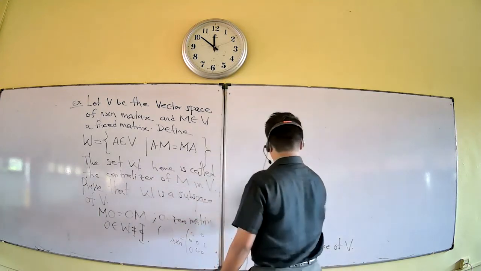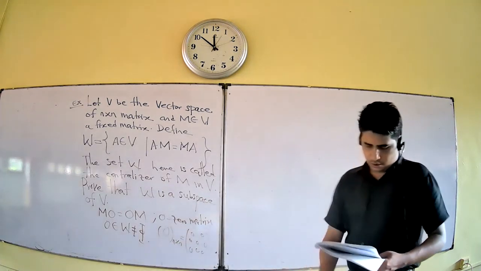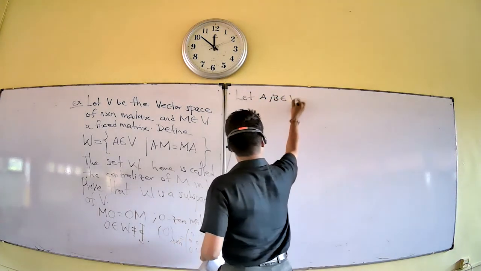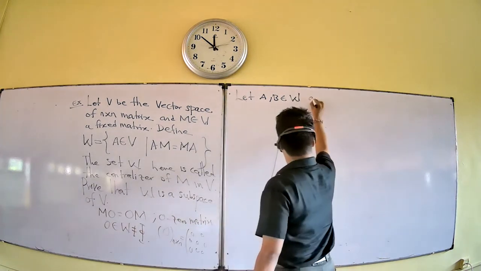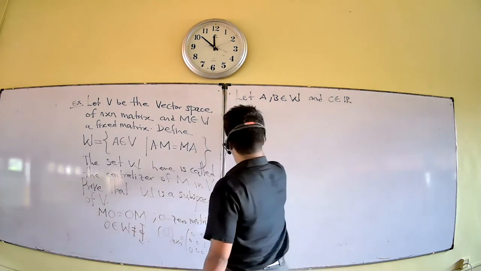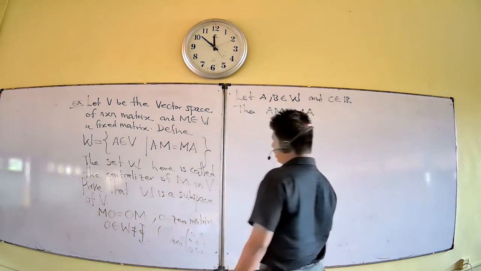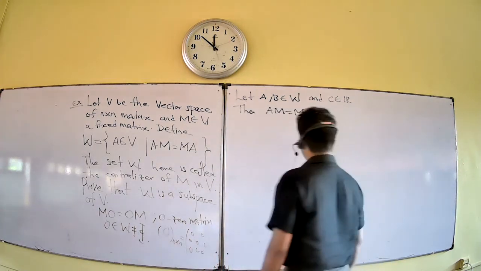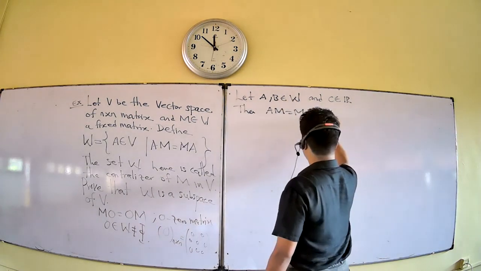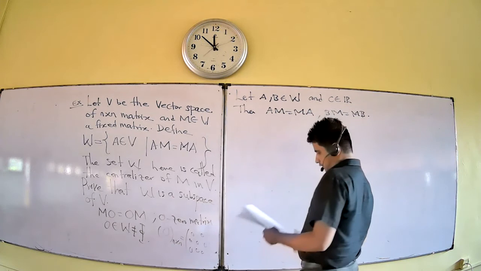Now check the vector addition and scalar multiplication. Let A, B belong to W and c belong to the reals. AM equals MA, because A belongs to W, where M is a fixed matrix. Similarly, B belongs to W means BM equals MB.